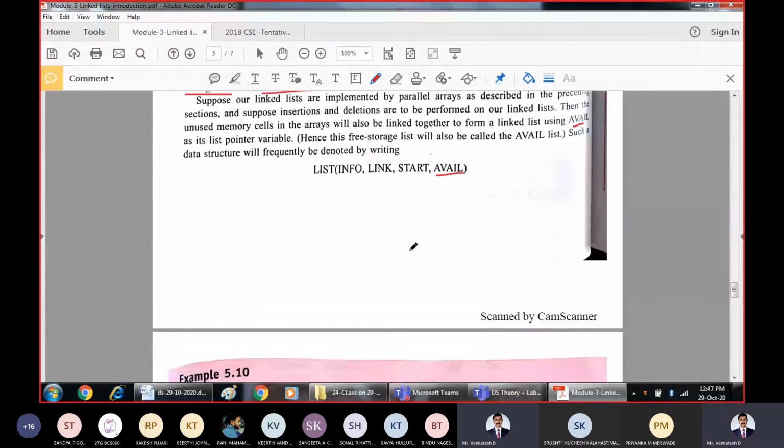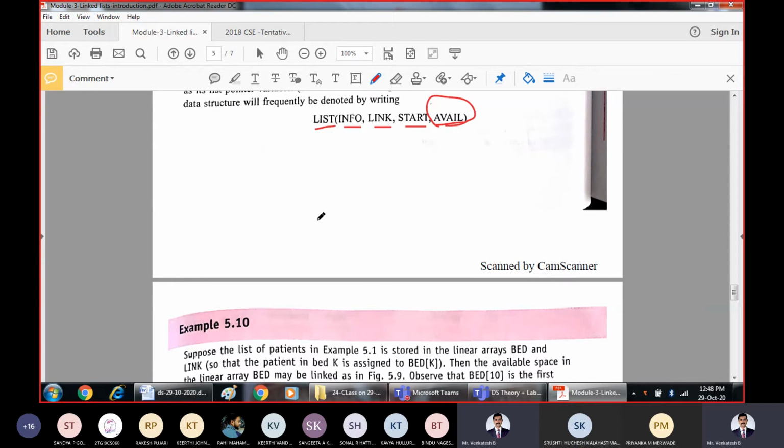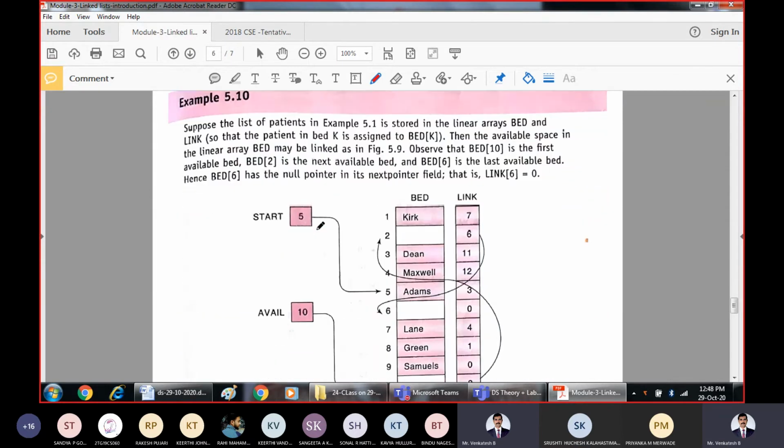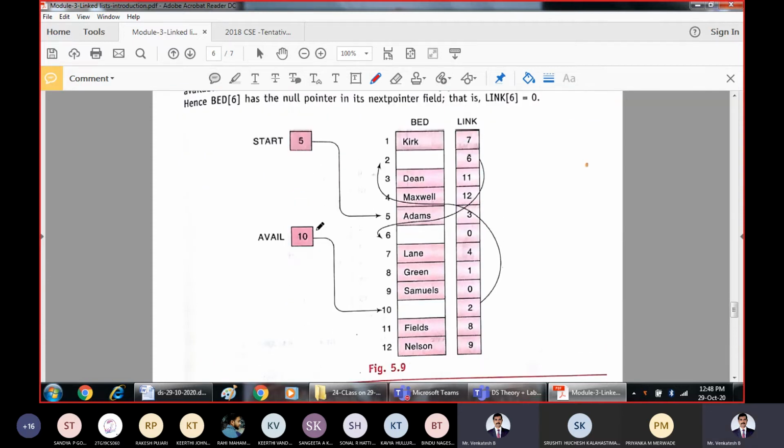Such a data structure will frequently be denoted by this location. So it says, allocate a new node with this information and with this pointer, having the starting address from this available free memory location. And this is a sample definition for how the memory gets allocated. Right, this is another scenario in which the memory is getting allocated. That is free memory locations. So these are the nodes occupied by the patients, and these are the pointers.